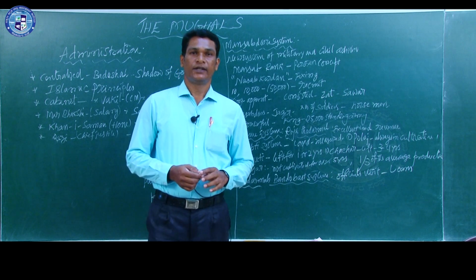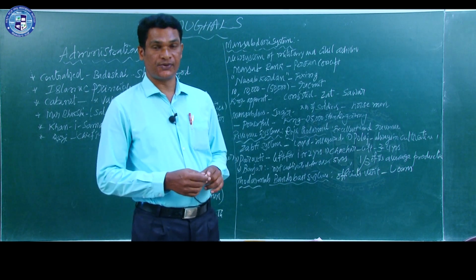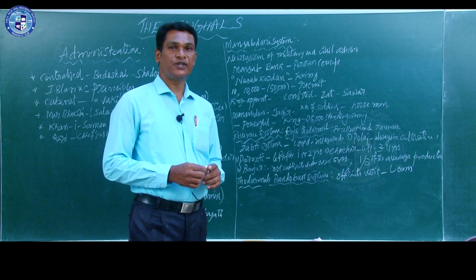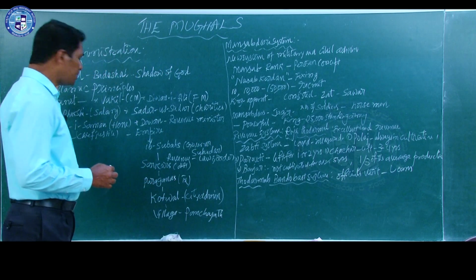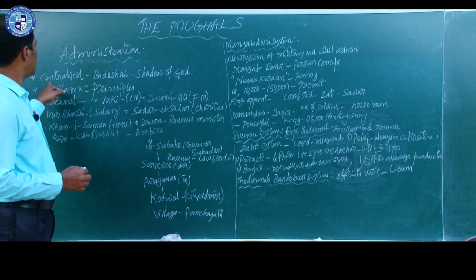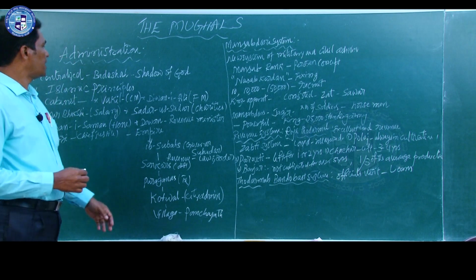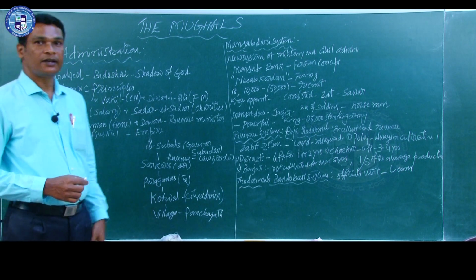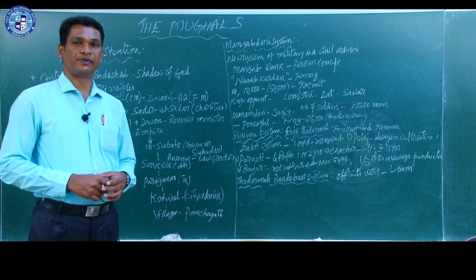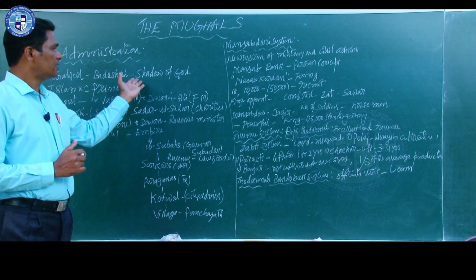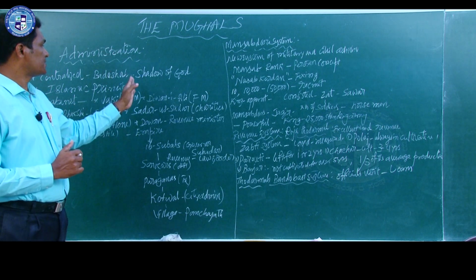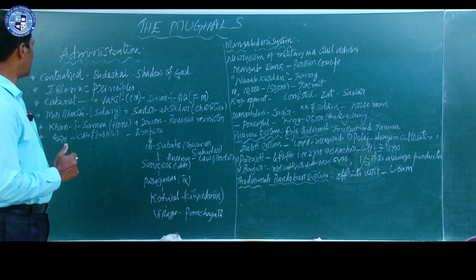Well, now let us have a glance at the administration of Akbar. Here, Akbar introduced a centralized system of administration. Here the king was called Badshah, which is a Persian concept, and the king was considered the shadow of God.